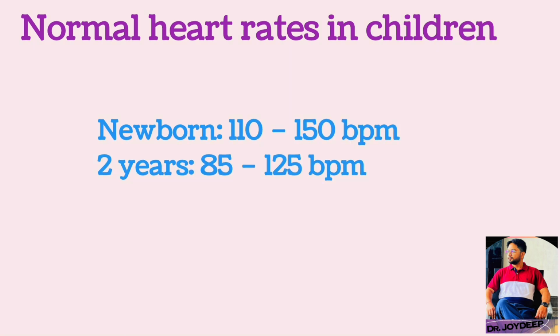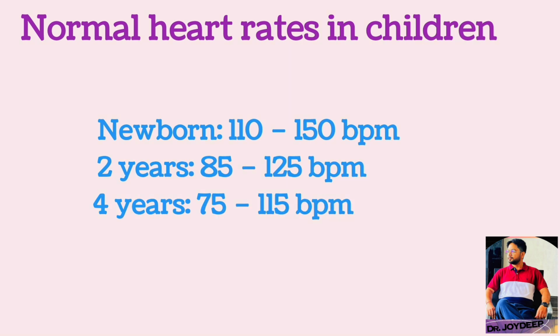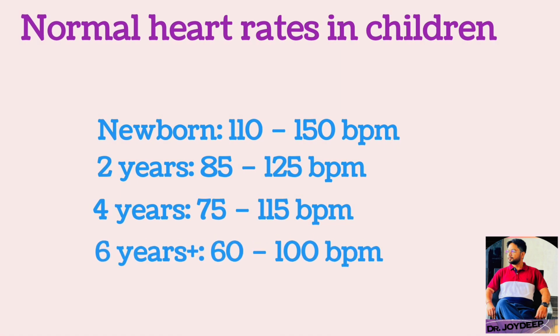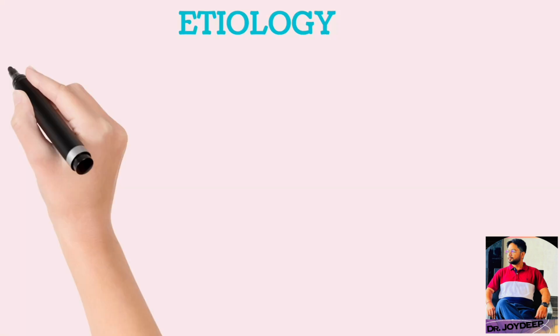At 2 years it is 85 to 125 beats per minute. At 4 years it is 75 to 115 beats per minute. And from 6 years onwards it is 60 to 100 beats per minute. There are various conditions which lead to sinus bradycardia.